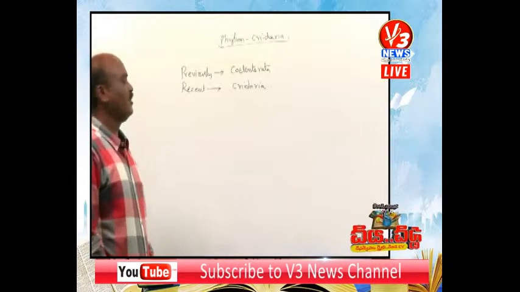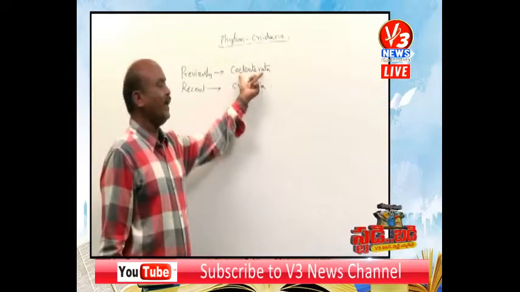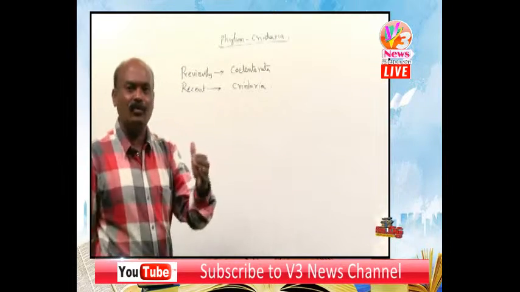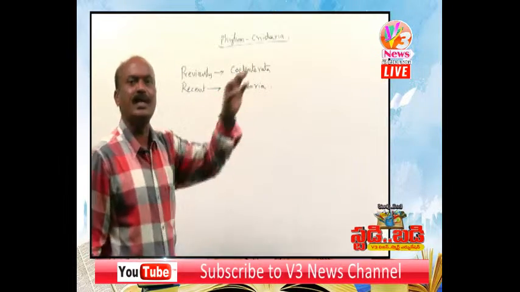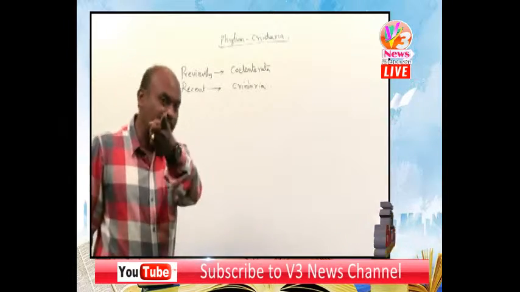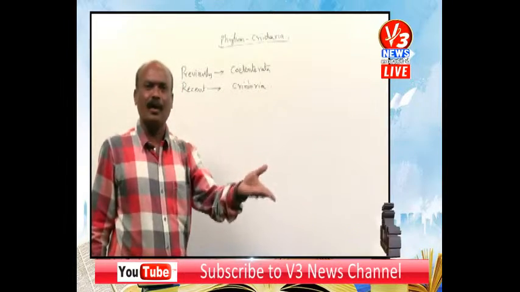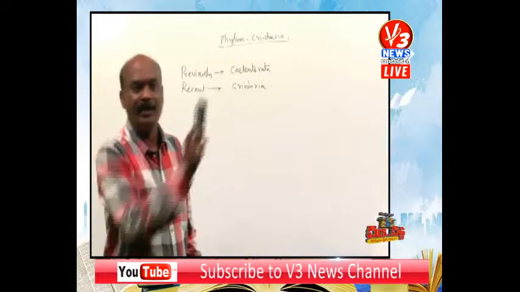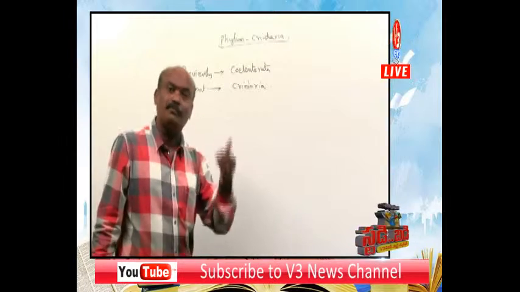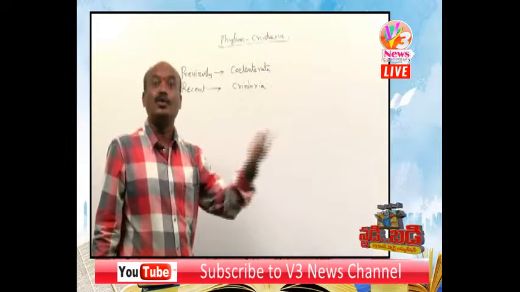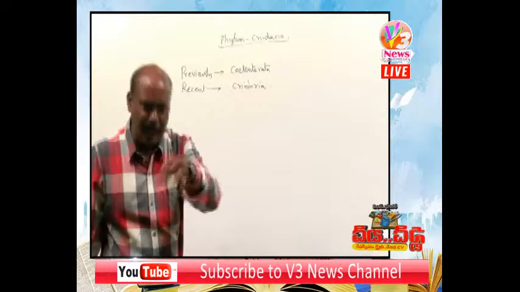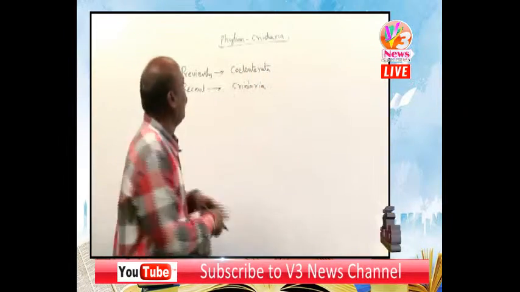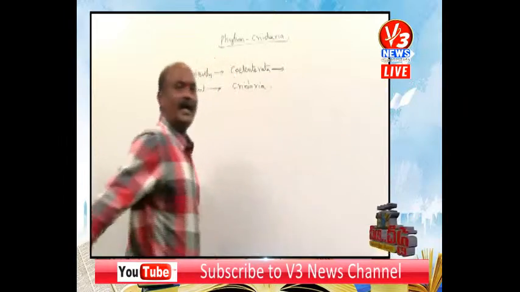So what is the characteristic feature of the phylum Coelenterata as well as Cnidaria? In what way was the word given, and who gave the term? Yesterday we discussed that the term Porifera was coined by Robert E. Grant because of the presence of pores on their body wall. In the same way, what is the reason for giving this name to this phylum? I can clarify here.